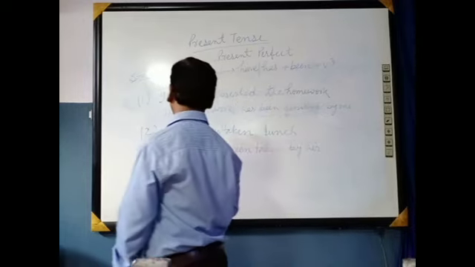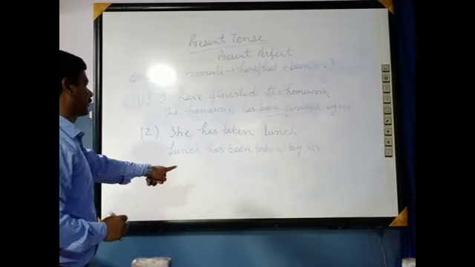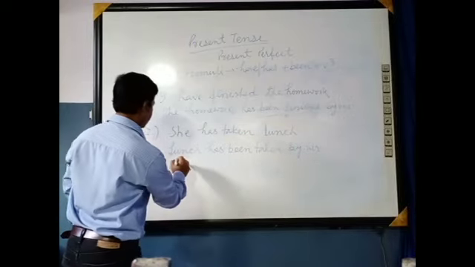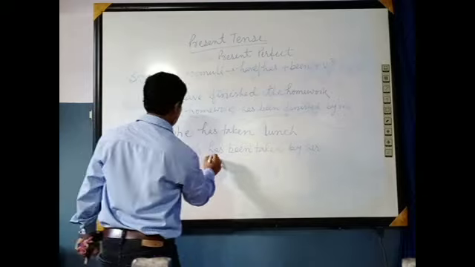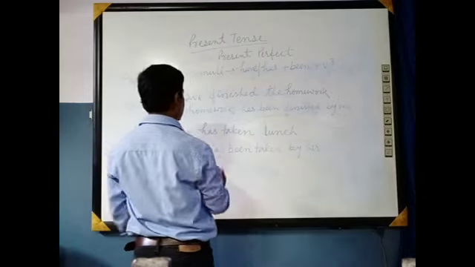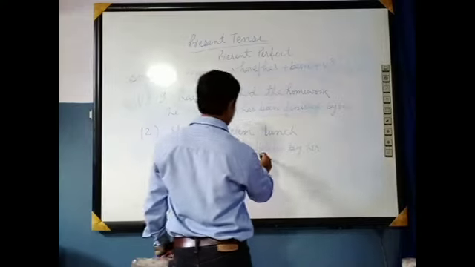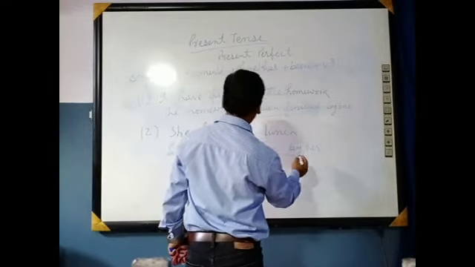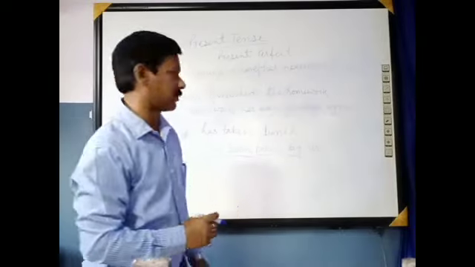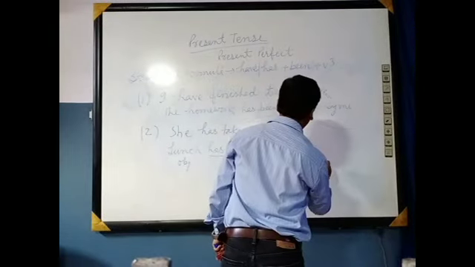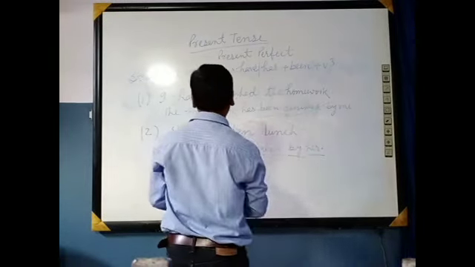In this sentence, the object comes first. The lunch has been, after has been is utilized, taken is the verb 3, and by and him, the subject is converted into him. So you have to keep all this in mind.